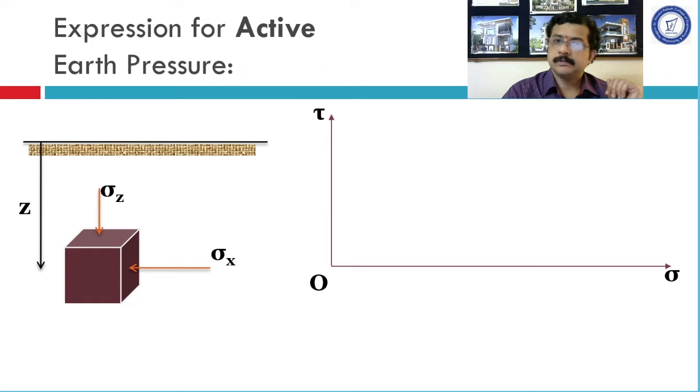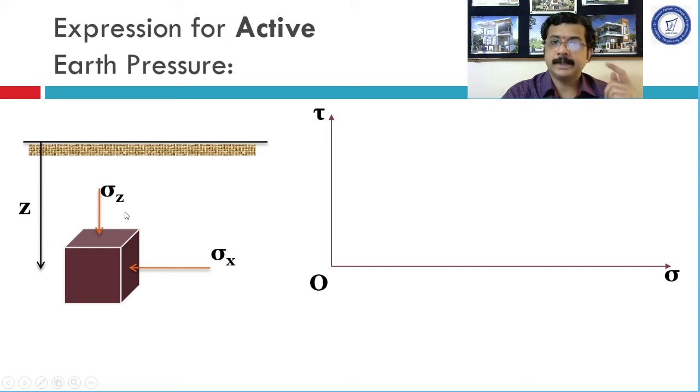On your screen, you can observe the same soil element. Now we are going to plot Mohr circle using the values of sigma z and sigma x. Now observe, here this soil element is subjected to only normal stresses. Sigma z is normal to this horizontal face and sigma x is normal to this vertical face. This means both these stresses or pressures would be considered as normal pressures or normal stresses. There are no tangential stresses shown. Hence, these two stresses are considered as principal stresses.